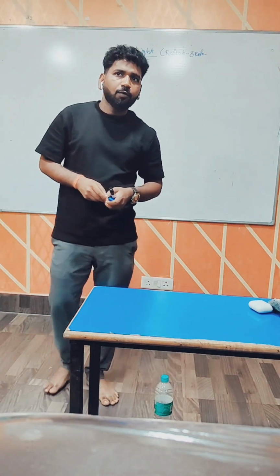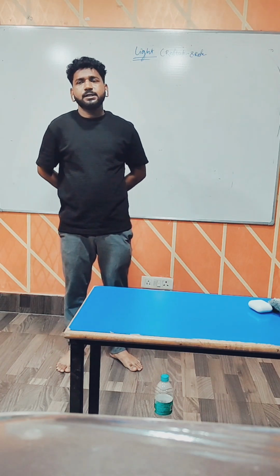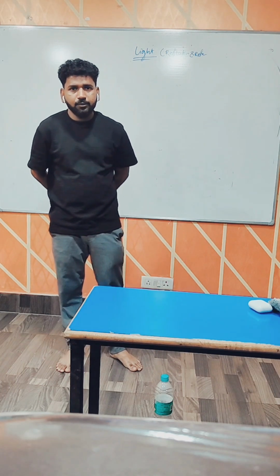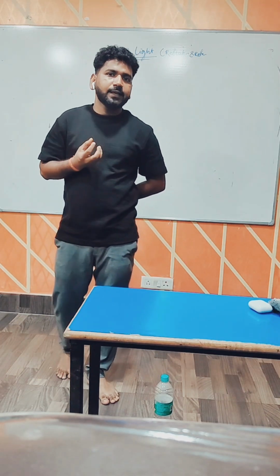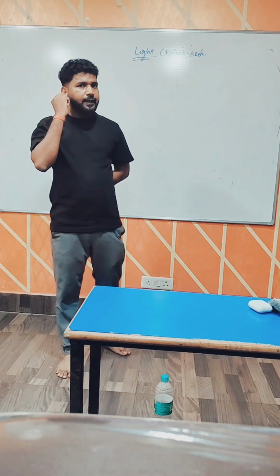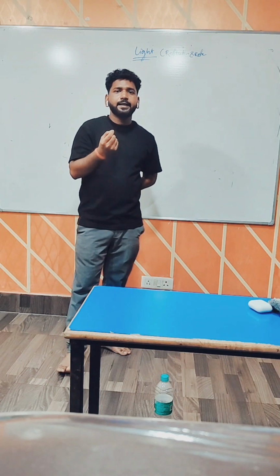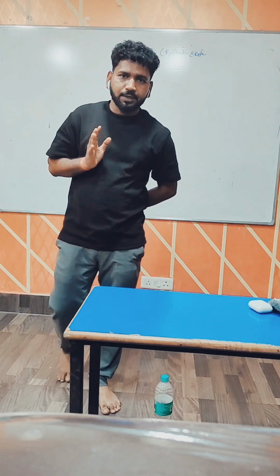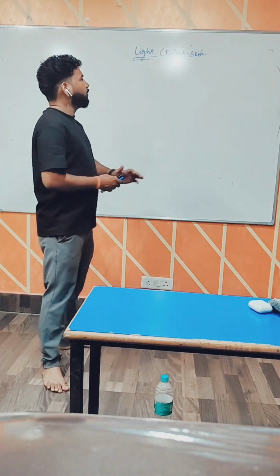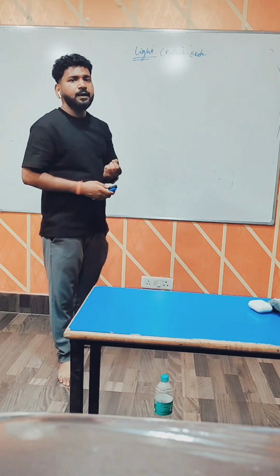I hope you can see in daytime, but in night time you may see the object with the help of light. But in night time, if I switch off the lights, can you see the objects? That means you have already studied in lower class that light is a form of energy, which helps to see the various objects. But in class 10, we study, define or modify the term: what is light?